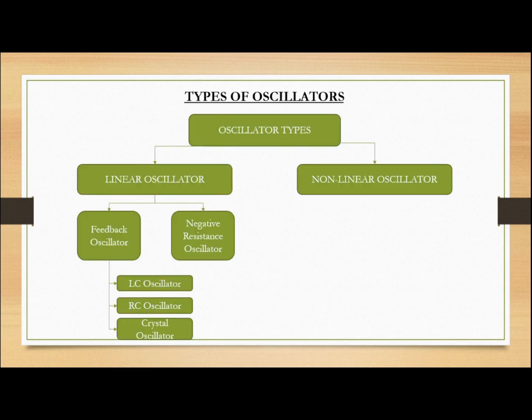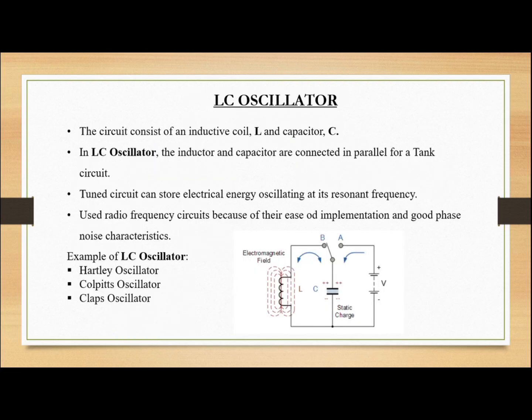There are two types of oscillators. The first one is the linear oscillator, and the second one is the non-linear oscillator. For the linear oscillator, there is a feedback oscillator and also a negative resistance oscillator. In the feedback oscillator, there are three types, which are the LC oscillator, the RC oscillator, and also the crystal oscillator.